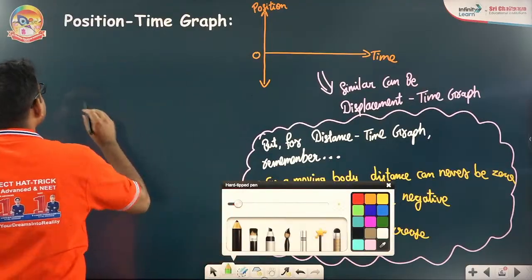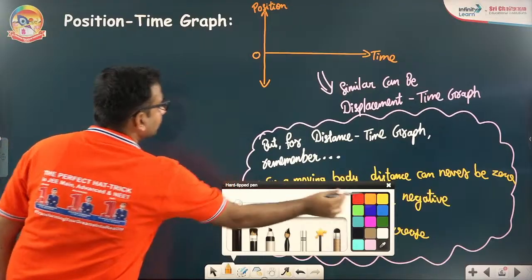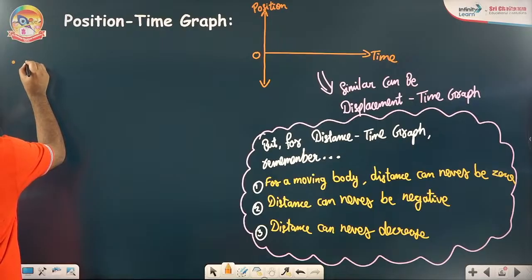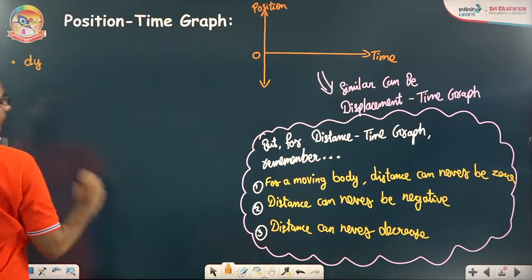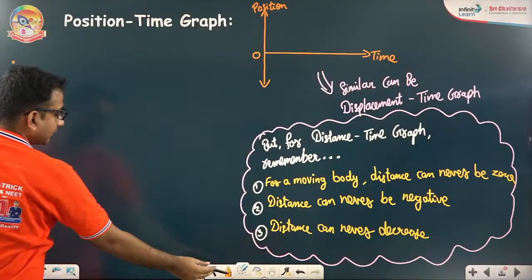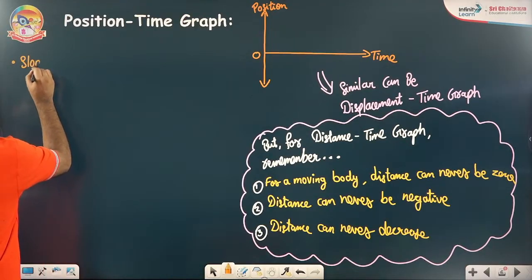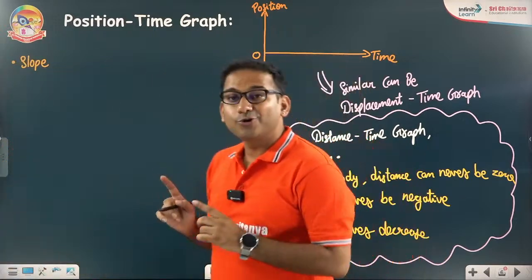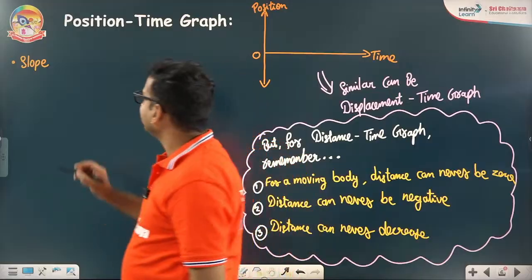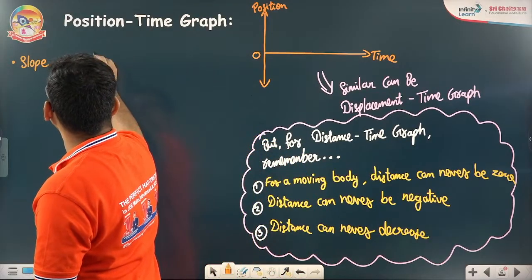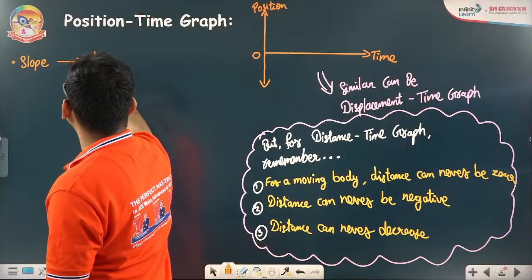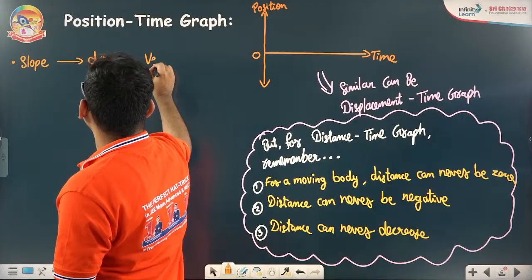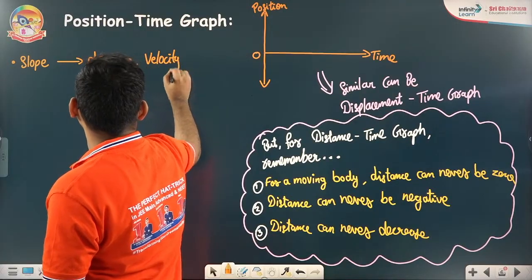The first thing is the first derivative, dy by dx. The slope gives you the first derivative, which here is dx by dt, that is velocity, v.